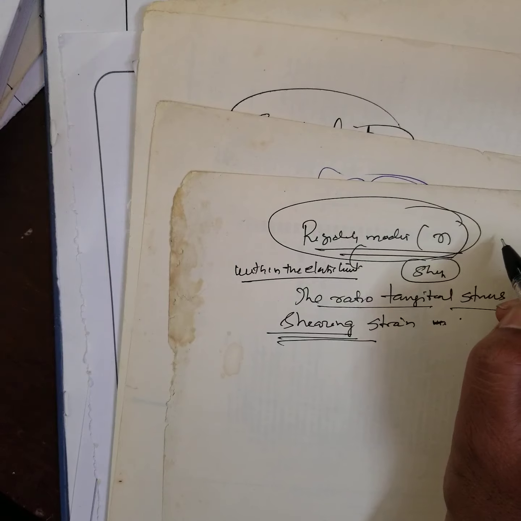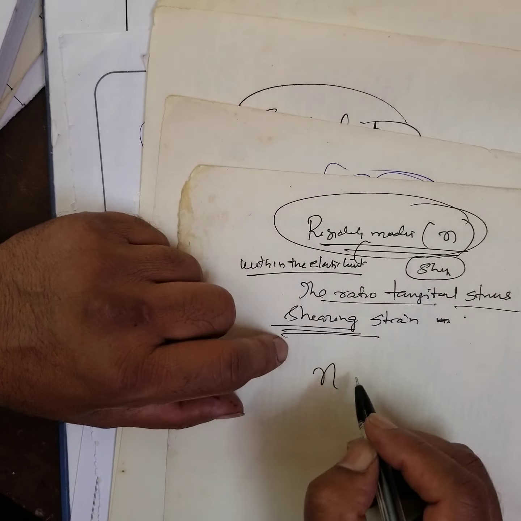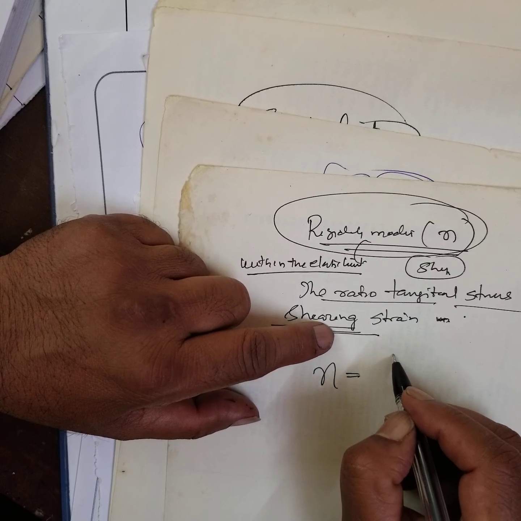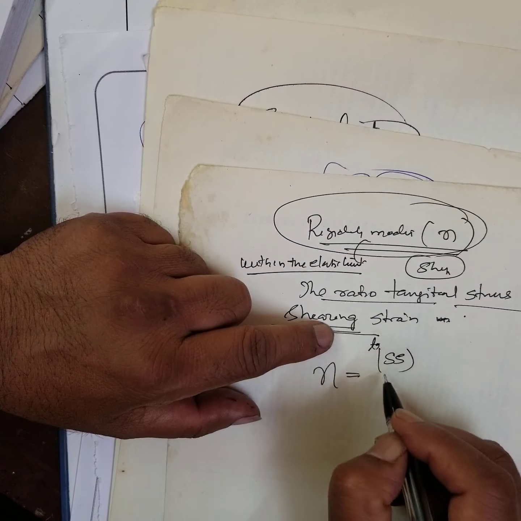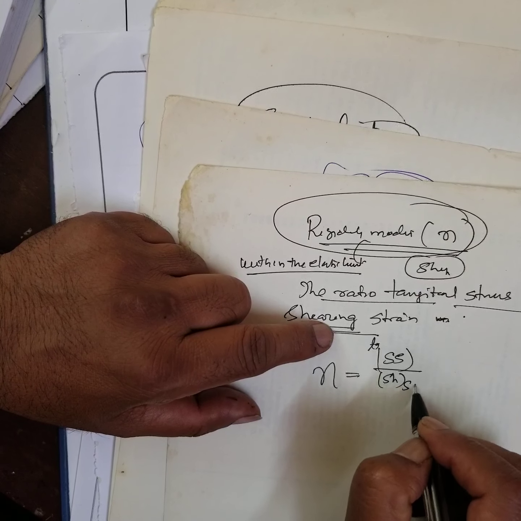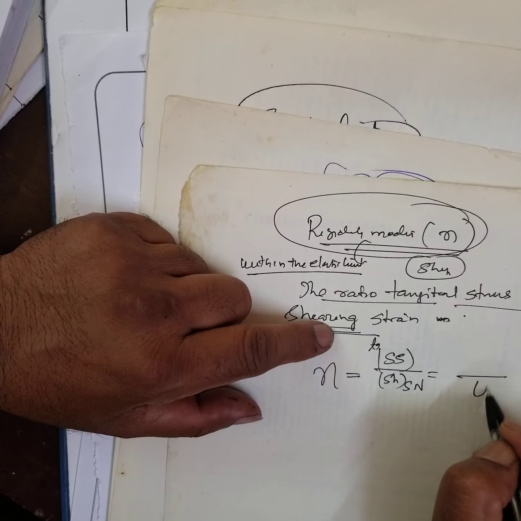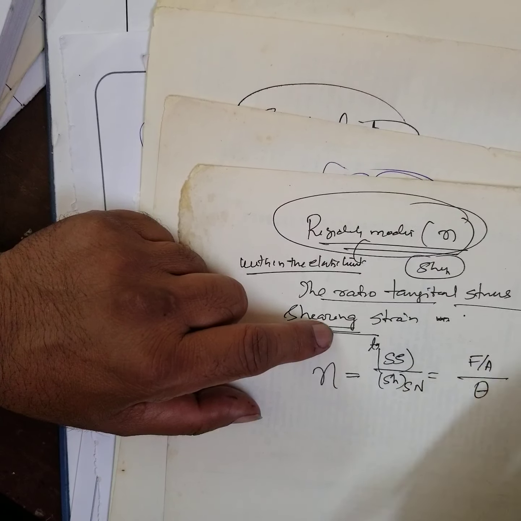Now, rigidity modulus is denoted by N. Therefore, rigidity modulus N is given by tangential stress to shearing strain. Shearing strain is a measure of theta. Tangential stress is force per unit area.